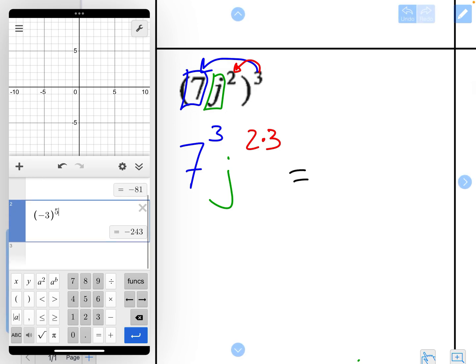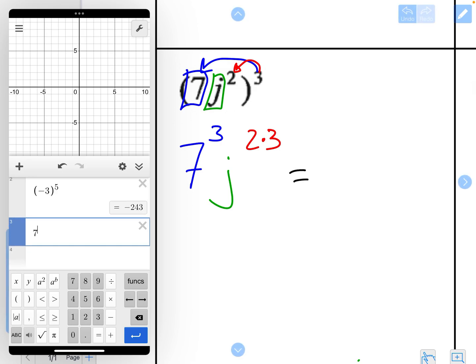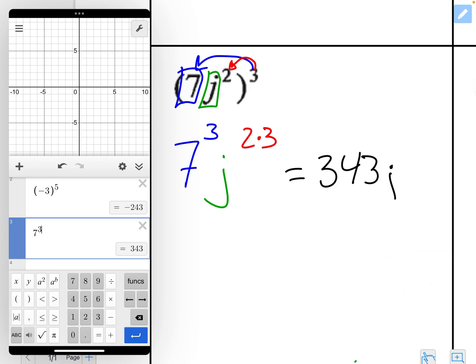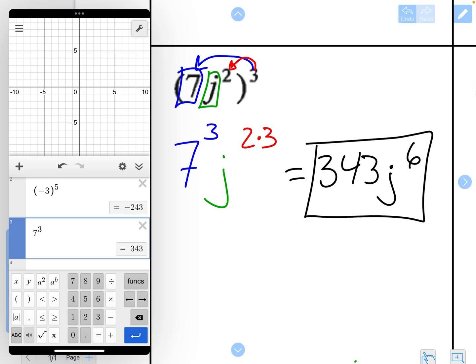So now I need to do 7 to the 3rd, which is 343. I'm going to write down j, which is my base, and then 2 times 3 is 6. And that is my simplified expression.